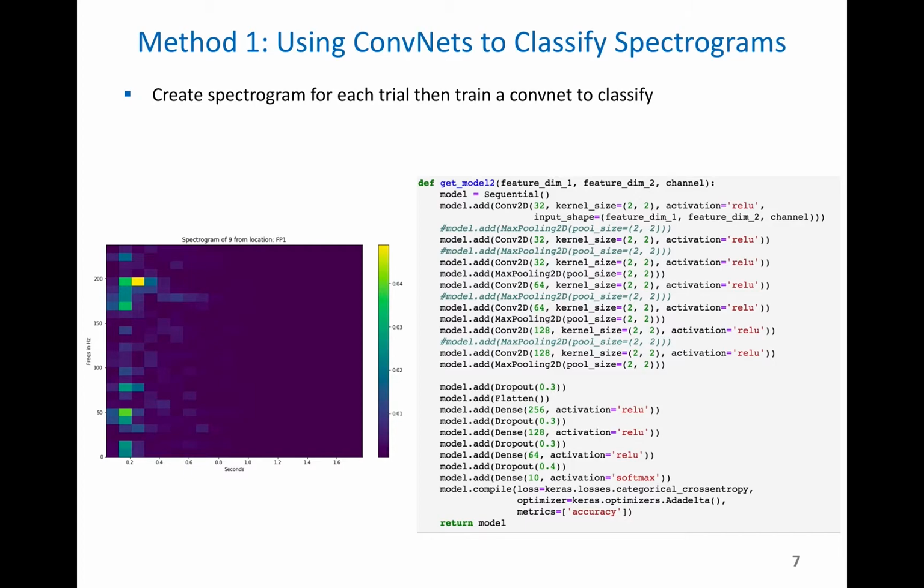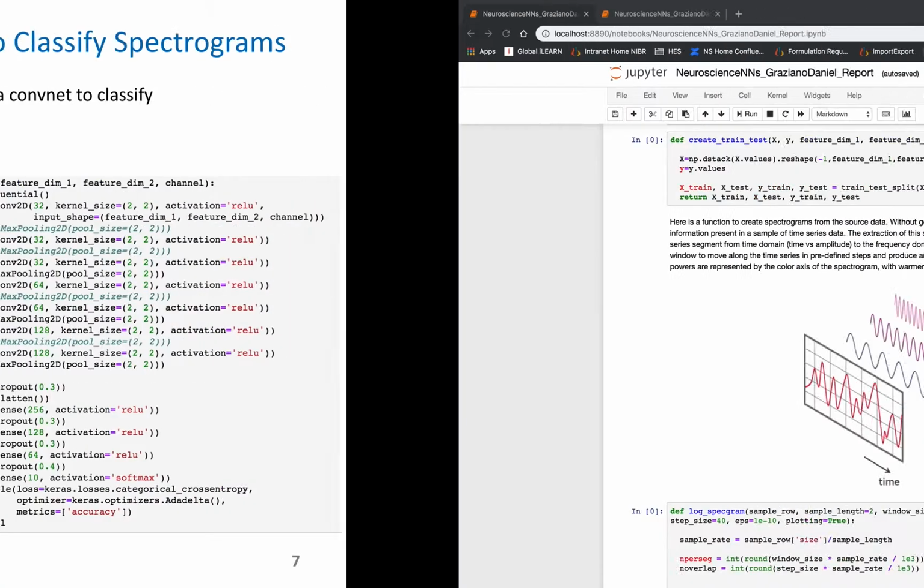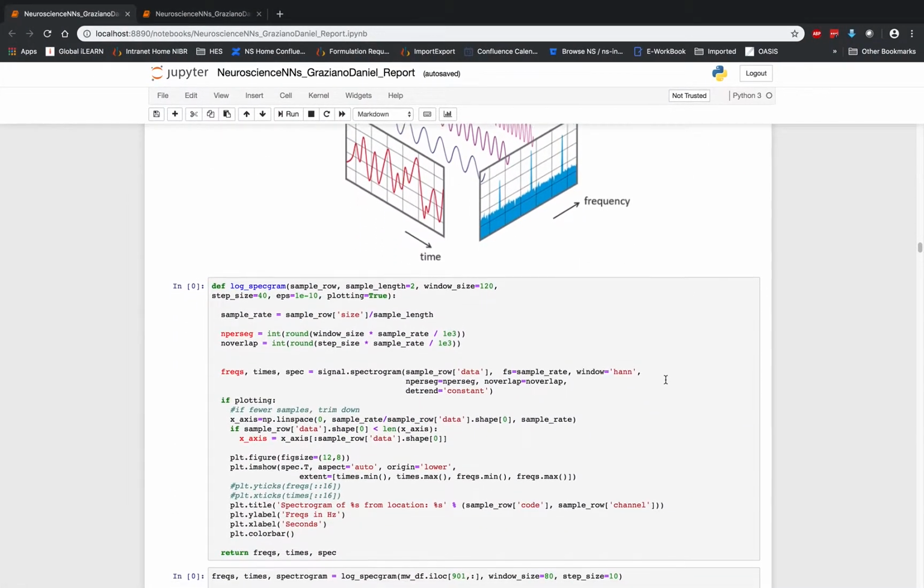So the first method we used was using convolutional neural networks to try to classify these, because these things are just pictures here. Spectrograms can be thought of as a type of image, with each of the kernels being a pixel. You can see on the right here we have the type of model we used, and I can show you in the notebook as well.